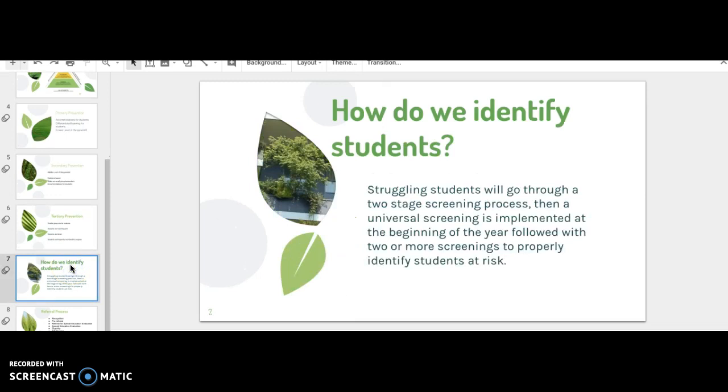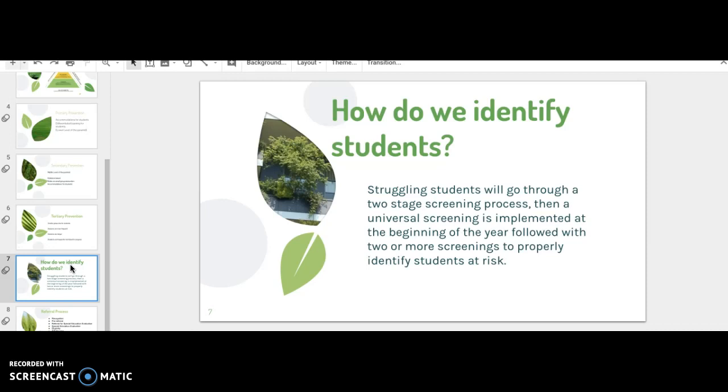And how do we identify students, right? It's important to make sure that you are using your evidence and data and all the tracking throughout the year and the sessions used for students in order to properly identify them, because you do not want to misidentify students. So struggling students will go through a two-stage screening process. A universal screening is implemented at the beginning of the year, followed by 2 or more screenings to properly identify students at risk.